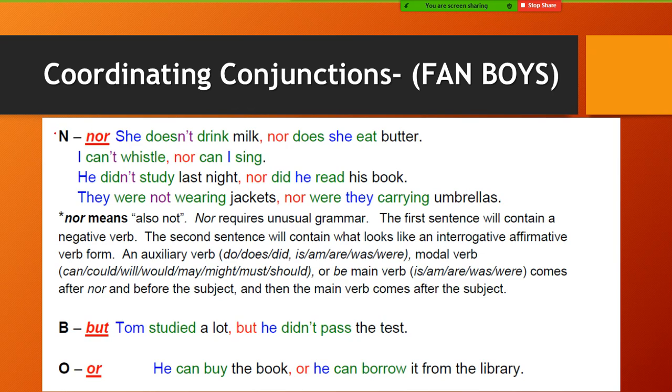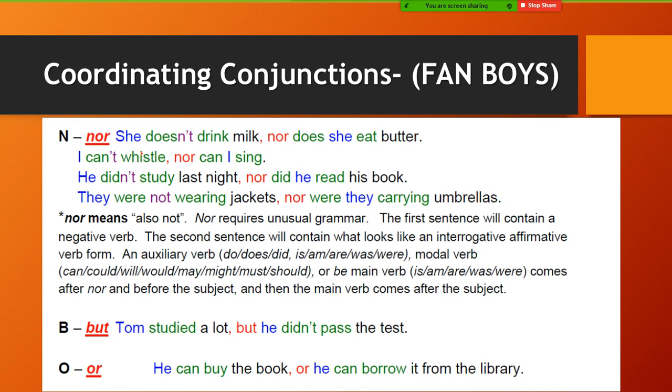Now we will move to nor. Nor needs a lot of explanation, so I prefer to postpone it to next Sunday, inshallah. I'm going to explain it in detail in front of you on the board to make it easier for you to understand, because it has some little details in the usage and in the structure of the sentence that will come after nor.